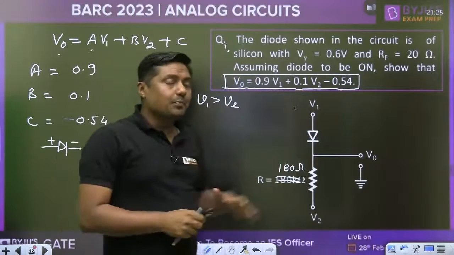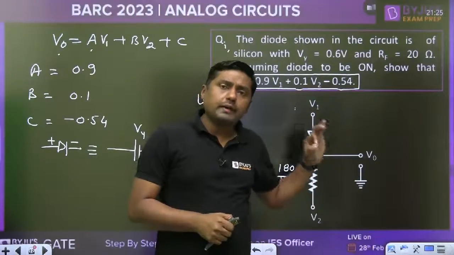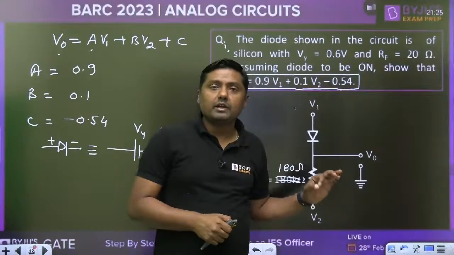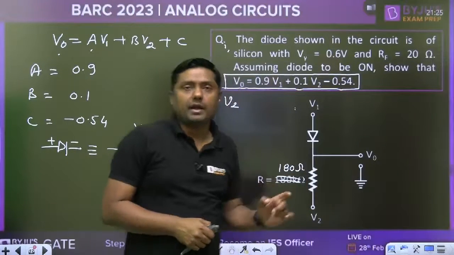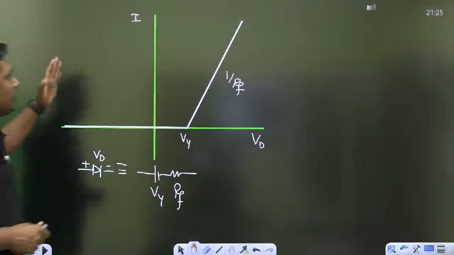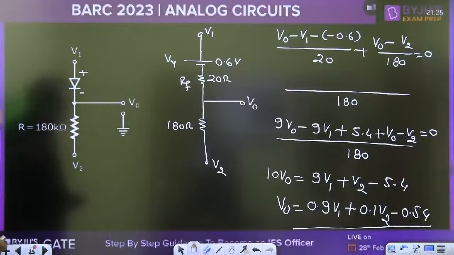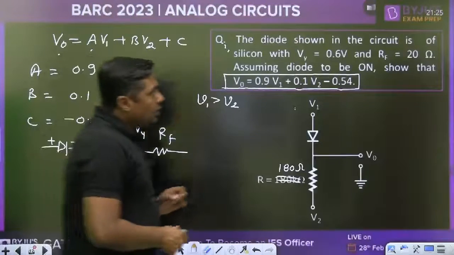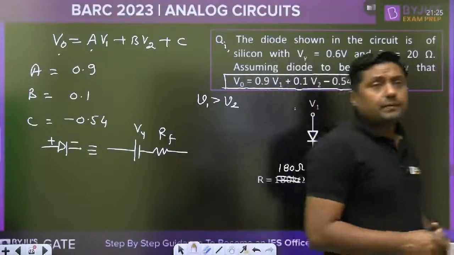Simple means simply replace the diode by its model. That is called mathematical model, linear model, V gamma and RF. And then apply the concept of KCL, simple network. And then you will get the answer. Okay then, next question.